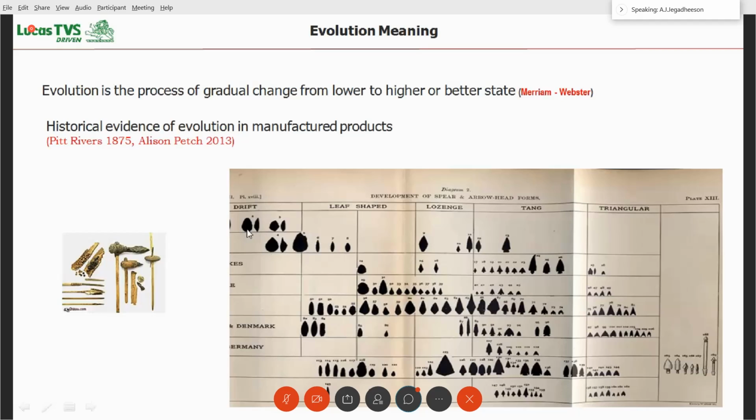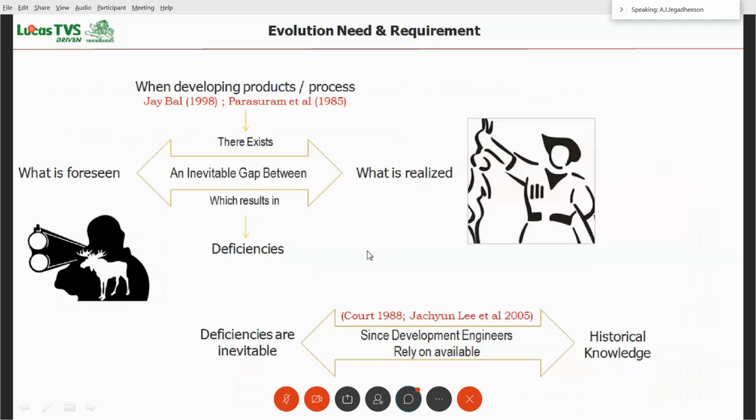What is the need of evolution? Whenever you are adopting a new technology or implementing a new idea, there is an inevitable gap between what is realized and what is perceived. Jovially, if you see, I am going hunting, aiming at a tiger or a deer, but what I get is only a rabbit. So this is what is foreseen and what is realized. There is a Tamil proverb for this: went to catch a tiger and came back with a rabbit. Like that, what is foreseen and what is realized need not be the same. There is an inevitable gap. Sometimes they will be the same, many times there is a gap.